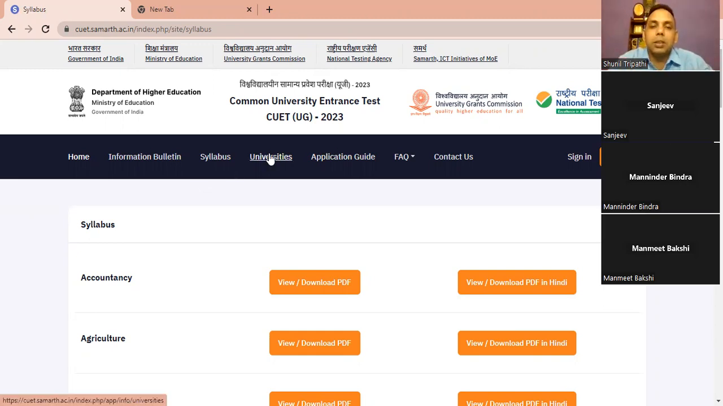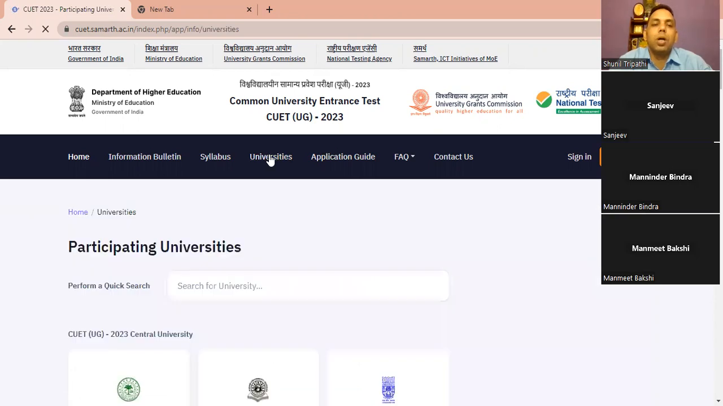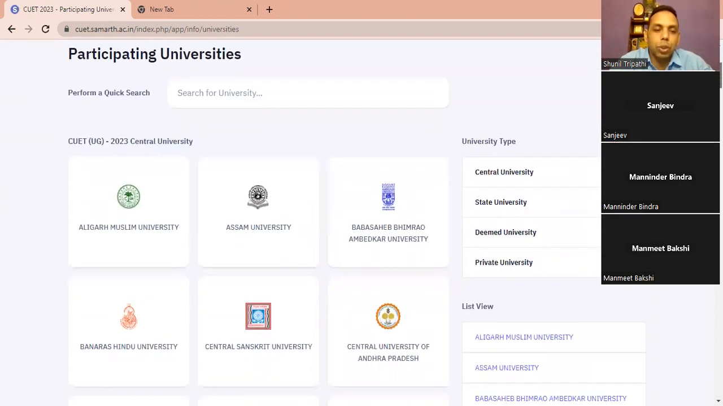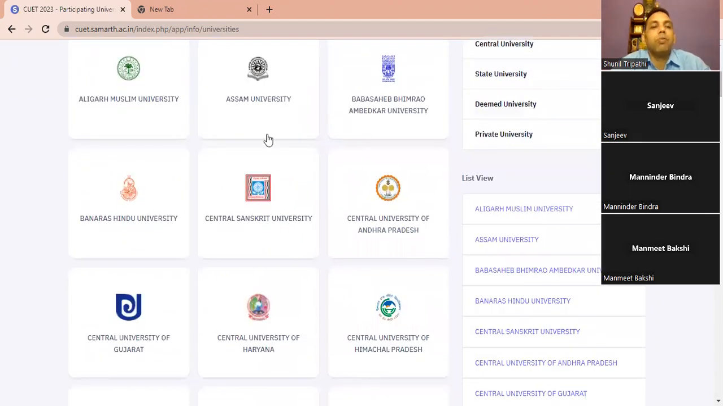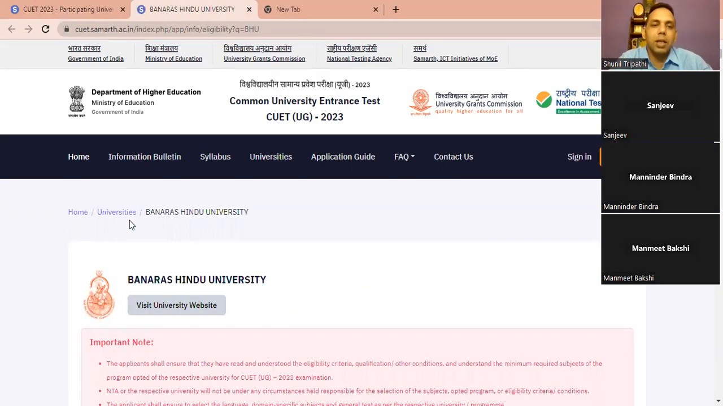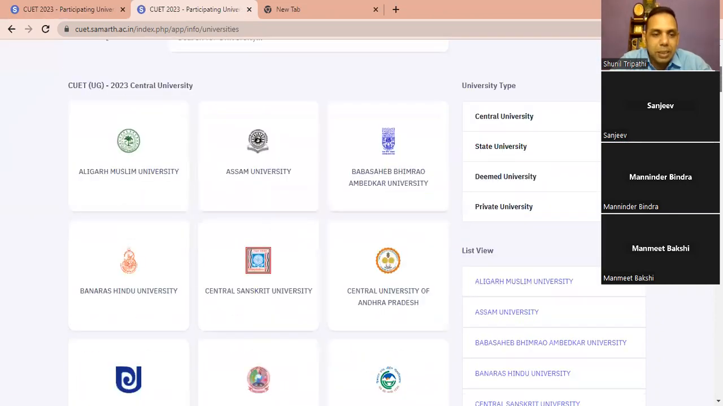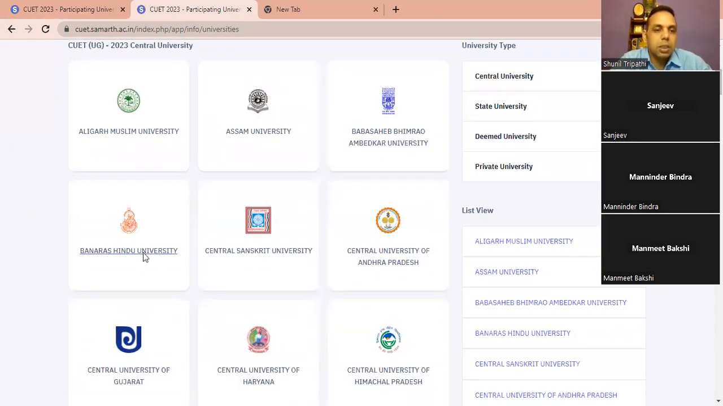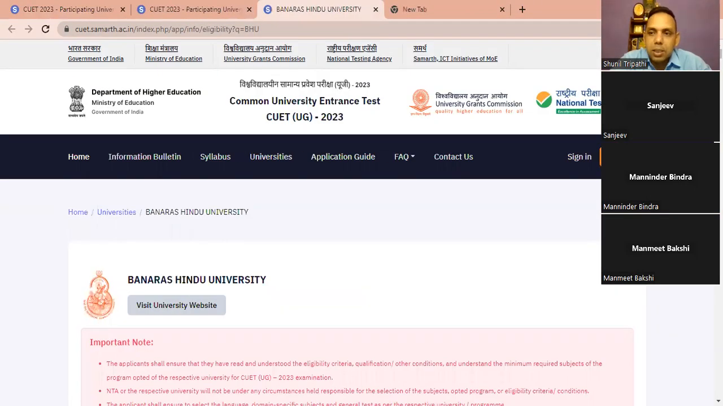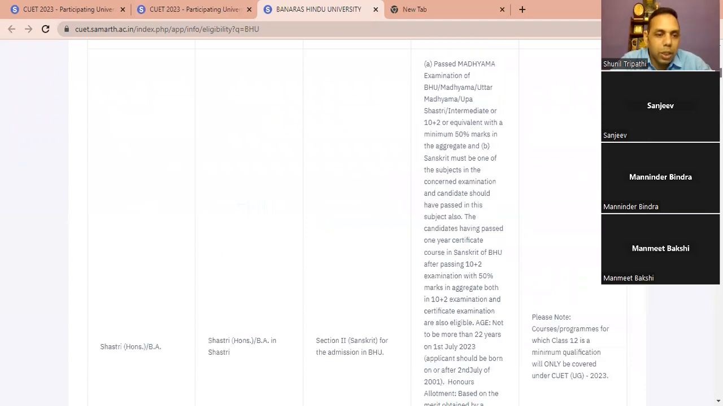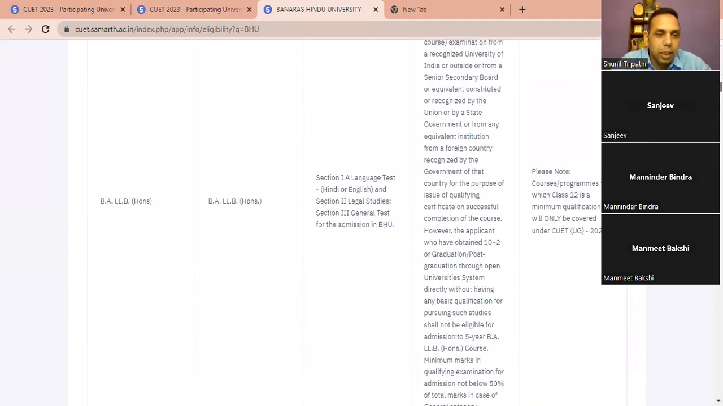Another thing, combination. Suppose you want to do a particular course from a particular university, what is required? How to do it? Suppose I want to do law from Banaras University. I will give 1-2 combinations. First I will go to universities, click on universities, then go to Banaras Hindu University. I will click this, and then go to law. Now BA honors, then Sanskrit, then BA LLB.